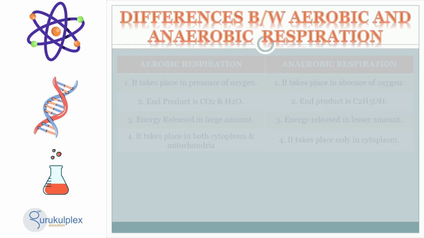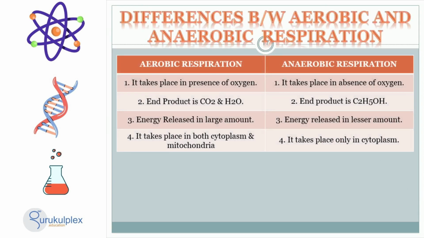Anaerobic respiration and aerobic respiration have many differences. In aerobic respiration, oxygen is present and the end product is carbon dioxide and water. Furthermore, much more energy is released in aerobic respiration than in anaerobic respiration. It takes place in both the cytoplasm and the mitochondria, while anaerobic respiration only happens in the cytoplasm and the end product is ethyl alcohol.